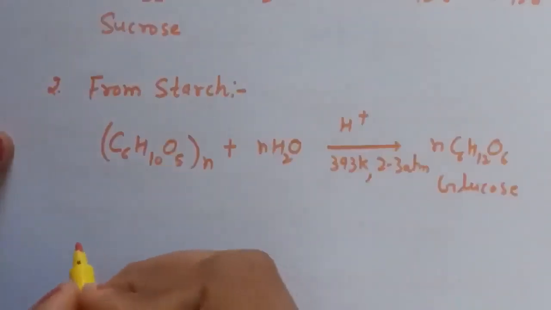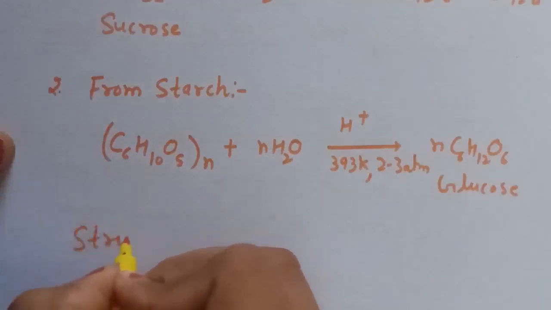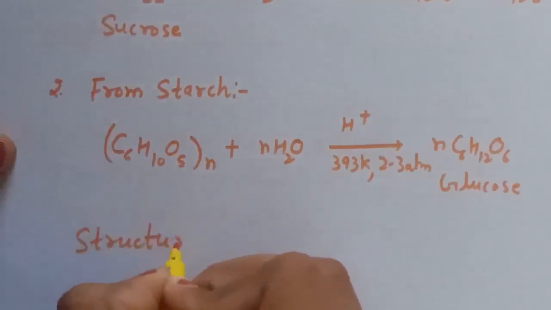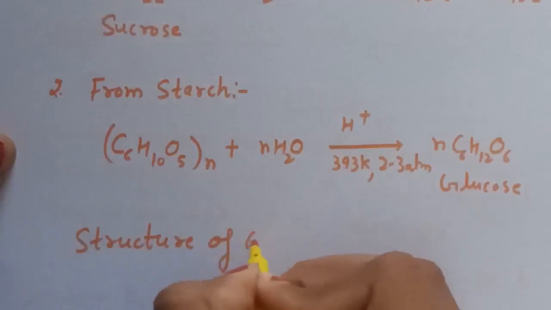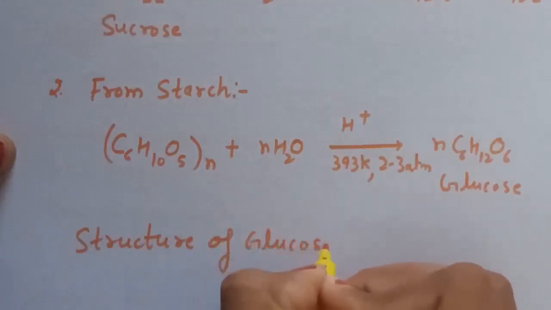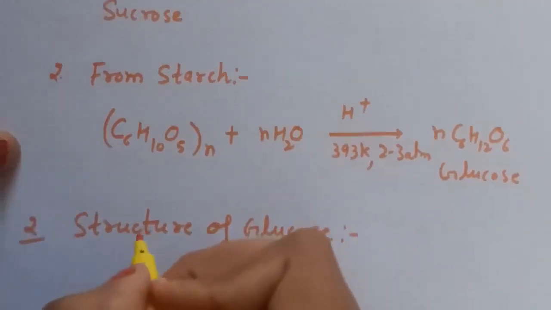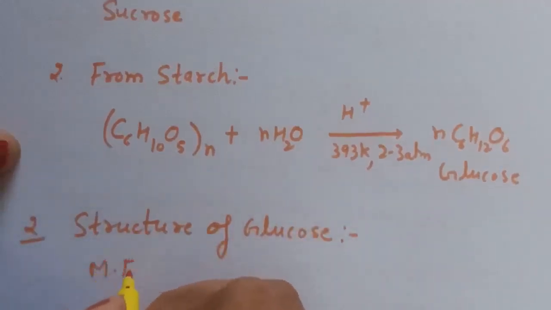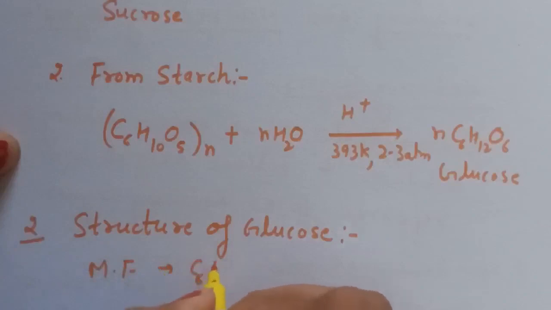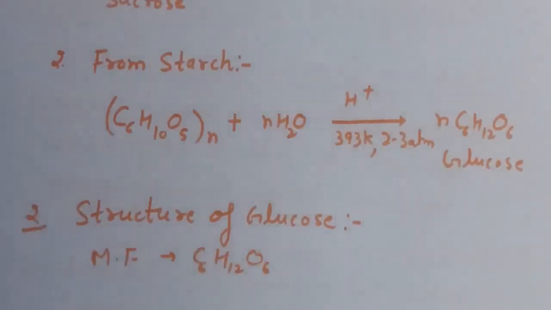Now next is the structure of glucose. The molecular formula for glucose is C6H12O6. Many experiments and reactions were performed, and on those basis, the first thing is to find out the functional group in glucose.